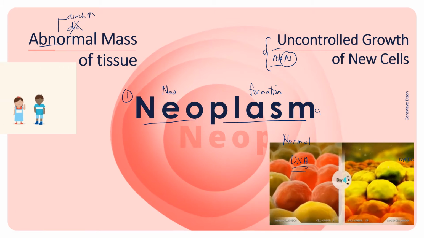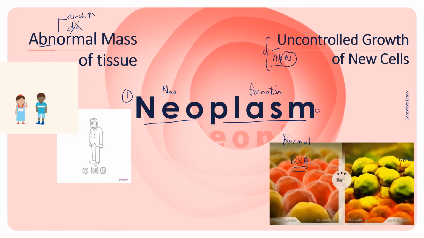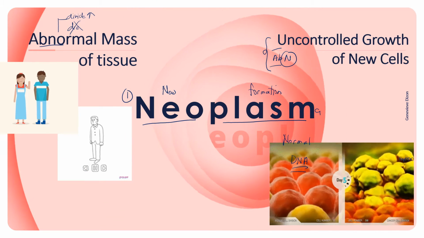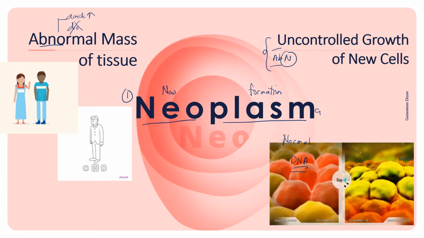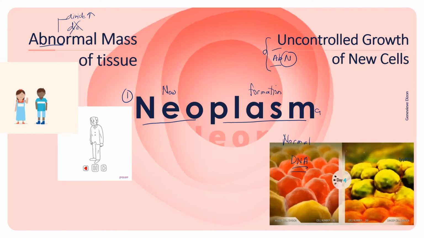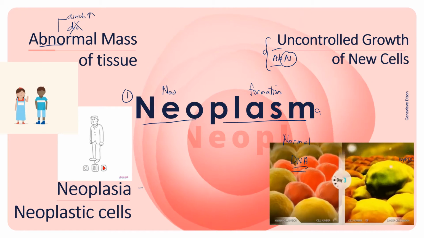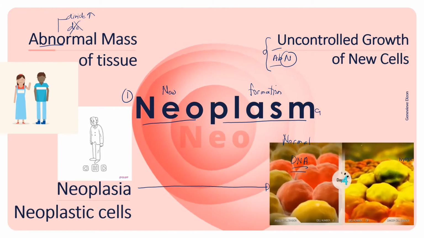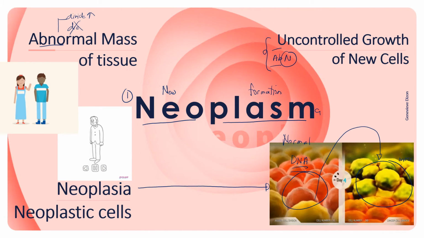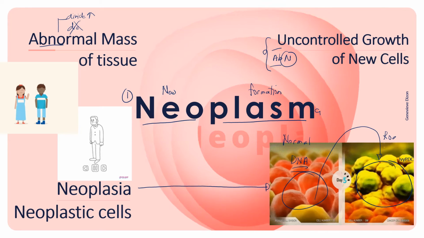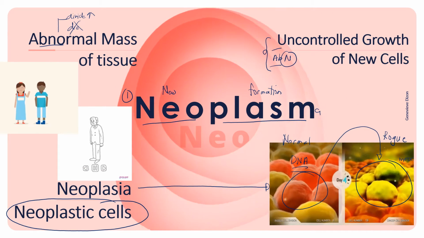So during childhood, cells rapidly divide. But when we reach adulthood, these cells would only divide when they have to replace any worn out or dying cells, or in some circumstances, repair any injured cells. So neoplasia describes the condition when these normal cells would proliferate in an abnormal manner. And these rogue cells are what we now call neoplastic cells.